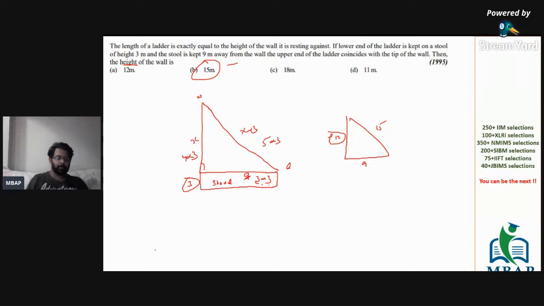Is this clear? Let me know if you have solved this question. Let me know if you are ready. If you have understood, the only thing you have to look into is what is the Pythagoras triplet that we are looking at.